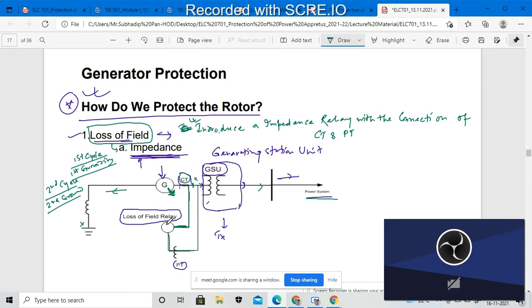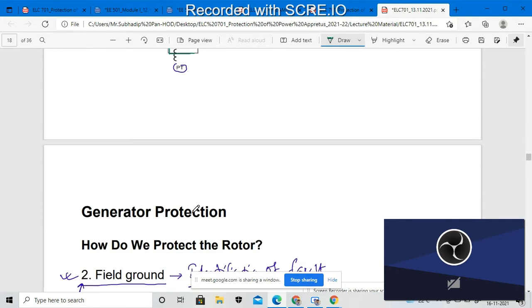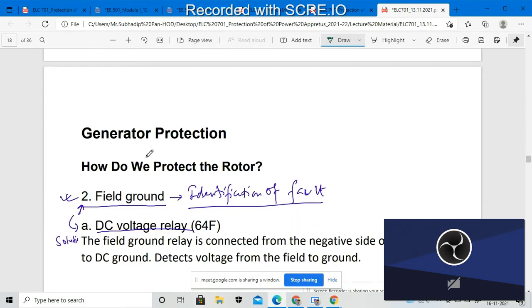Using this relay, the fault will be sensed, and it will transfer the faulty condition to the circuit breaker, which will be located in the generating station unit, and the circuit breaker will act accordingly. So this will be the operation if any such kind of fault occurs inside the rotor segment. Okay, so next is generator protection.